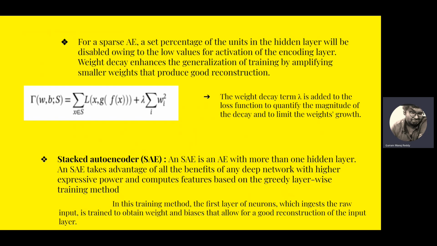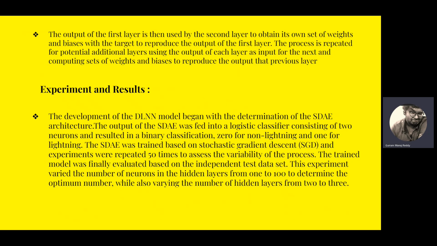In this training method, the first layer of neurons, which ingests the raw input, is trained to obtain weights and biases that allow for good reconstruction of the input layer. The output of the first layer is then used by the second layer to obtain its own set of weights and biases with the target to reproduce the output of the first layer. The process is repeated for potentially additional layers, using the output of each layer as the input for the next and computing a set of weights and biases to reproduce the output of the previous layer.